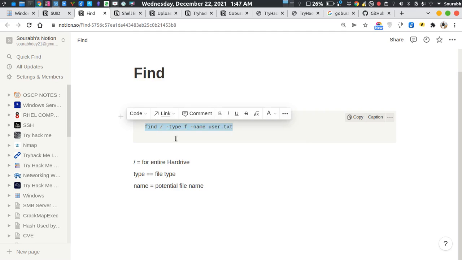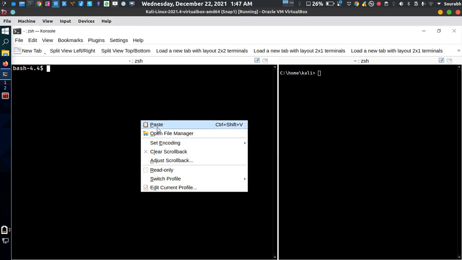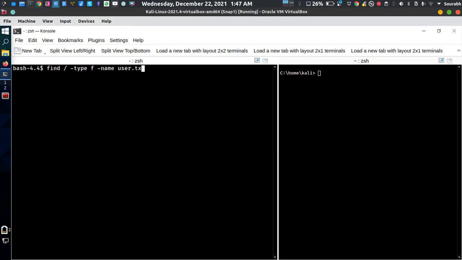You need to copy this command and paste it over here. The find command is used to search the entire web server, the entire folder. I'm just going to use that particular syntax, type f, which is a switch of find itself, telling it that it's a file, and the particular name is user.txt.